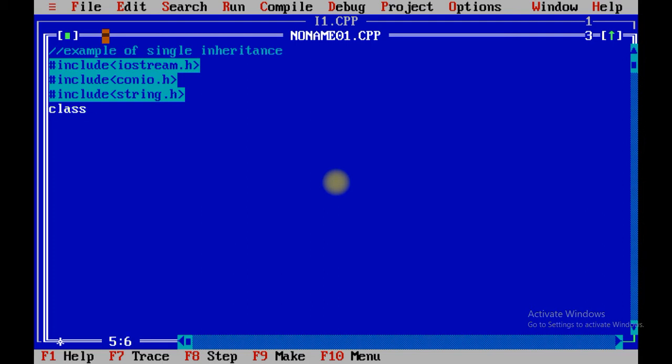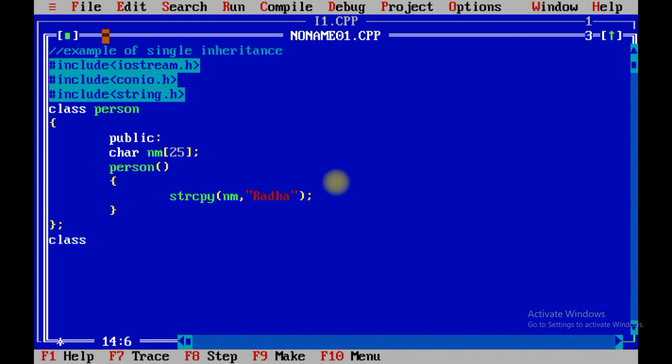Now create class person, which contains public variable character name of 25. I want to store the name inside the nm variable, which is part of person class. Create constructor person, strcpy nm, inside nm we are going to place Radha or Rahul or any name you want to store.